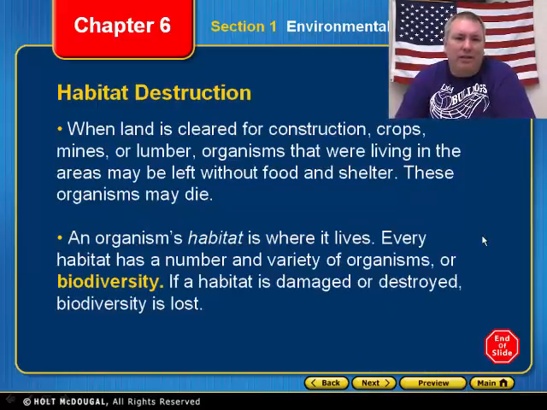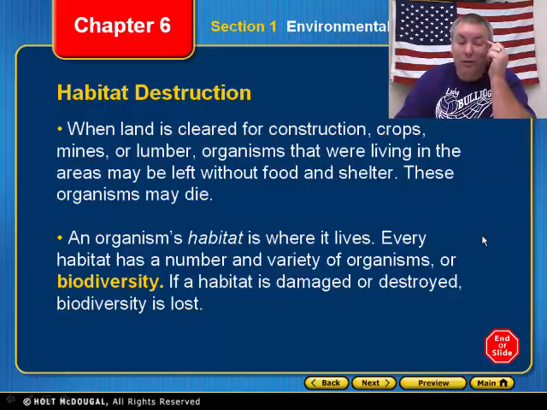Again, we need to talk about habitat destruction and biodiversity. Remember, biodiversity is all the living organisms in an environment. We need to keep track of that. We need to make sure that we don't destroy our habitats. We don't take away habitats from animals that we need to survive. Yes, it's one thing for us to build houses and that kind of thing, but we also have to be sensitive to the other living organisms in the area, because if we're not, we'll lose those organisms.